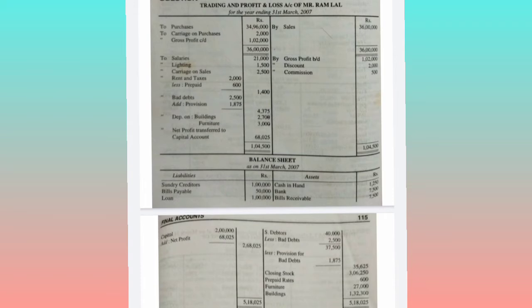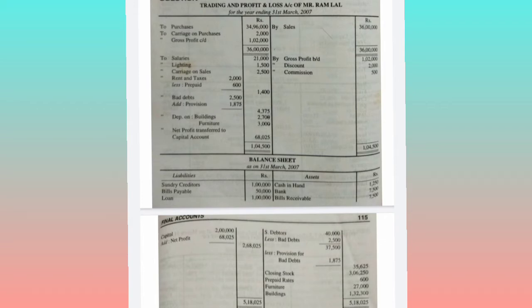Okay, so on solving and totaling, you will get sales 36 lakhs minus purchases 34,96,000 minus 2,000 carriage inwards, or carriage on purchases, you will get the gross profit of 1,02,000. This gross profit will be carried forward to the P&L account credit side, so gross profit brought down 1,02,000. So on the credit side, what all you have now in the P&L account, 1,02,000 plus 2,000 plus 500, so total comes to 1,04,000.